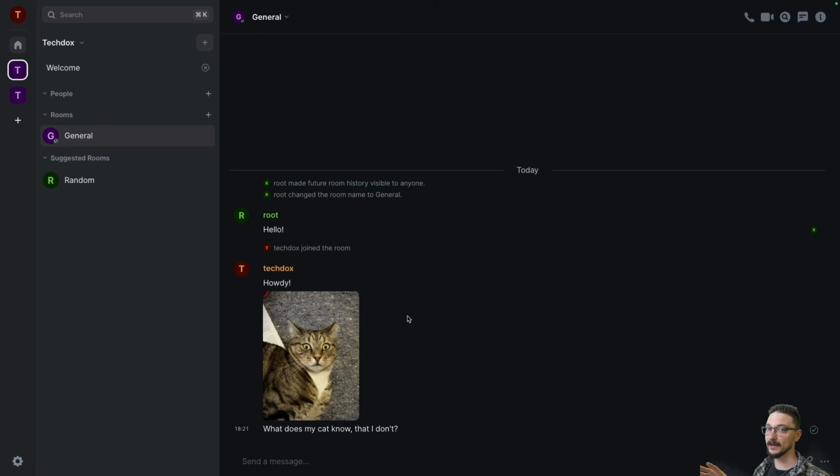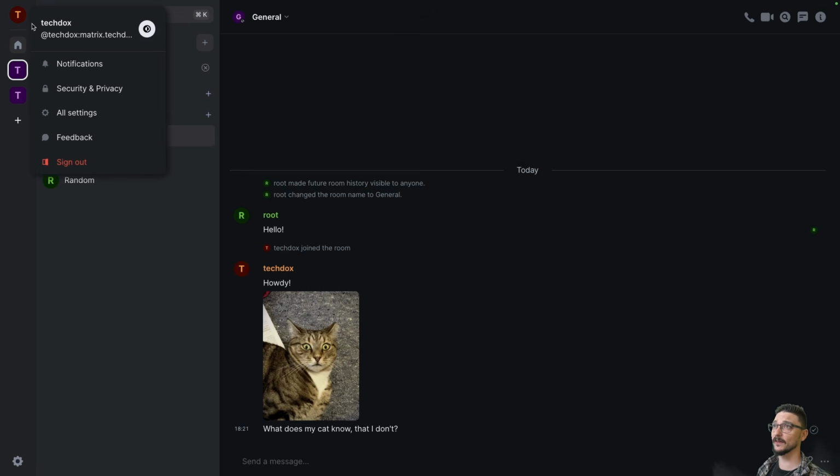Now, I'm going to explain all of this in great detail, but I just want to give you a high level first. So the UI that you're seeing here, the app that I'm using to connect to Matrix, is actually called Element, right? So there's a few of them, and we'll cover what applications you can use in a second, but this is Element, and I think Element is kind of the main one that is used. So the great thing about these, if I actually come in here in the top left hand corner, you can actually see at TikToks, so that's the URL for connecting to my server.